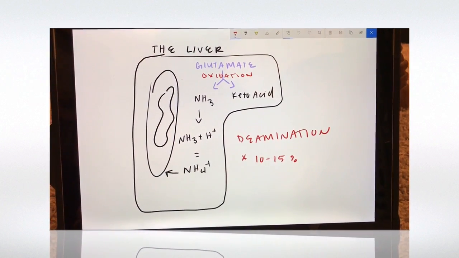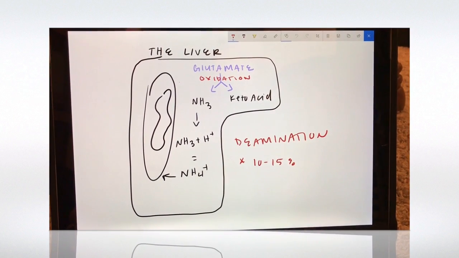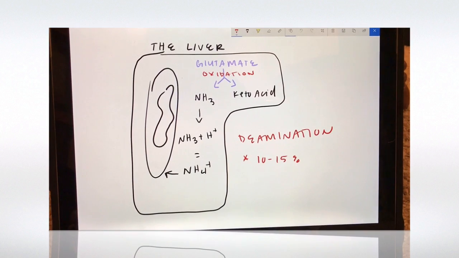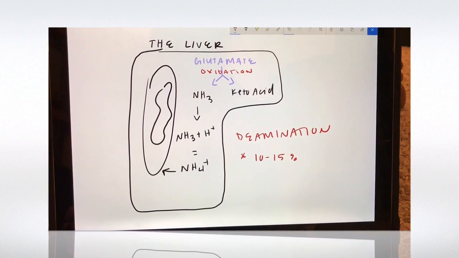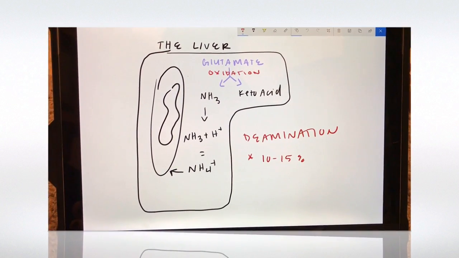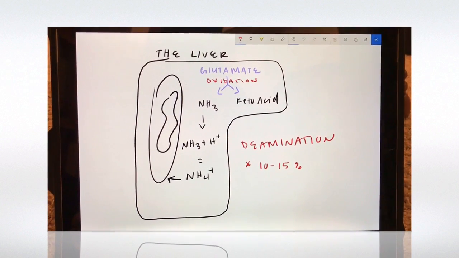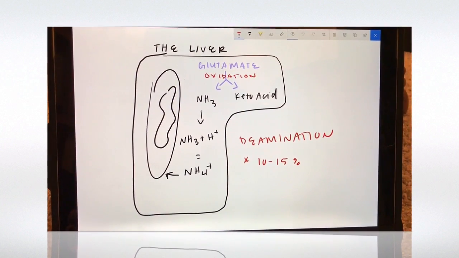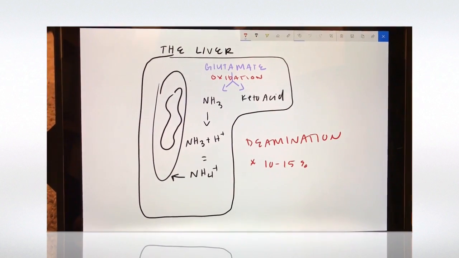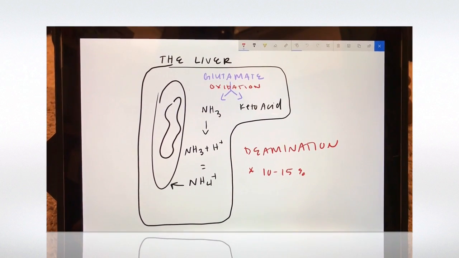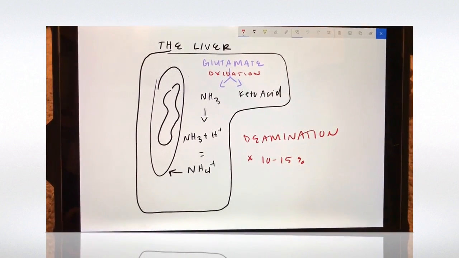Like transamination, deamination occurs in the liver. Once in the liver, glutamate dumps the amine group, which eventually will form ammonia as it combines with a hydrogen. Once ammonia, it enters the mitochondria of the liver. Deamination only occurs 10 to 15% of the time during protein synthesis. Transamination, however, is more common as it occurs 85 to 90% of the time in healthy individuals, which is good because it recycles the body's proteins.